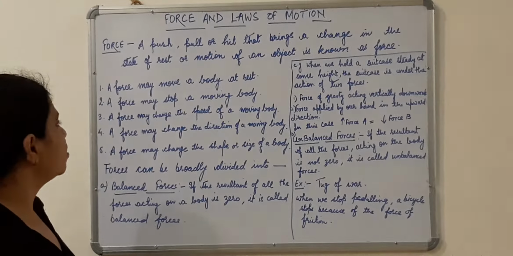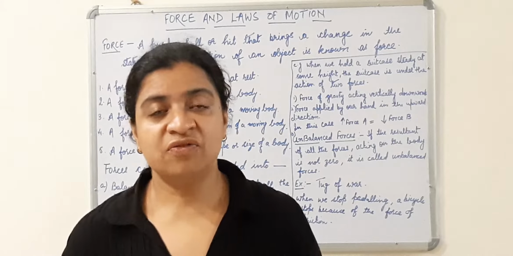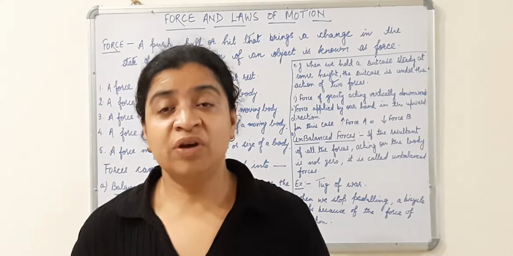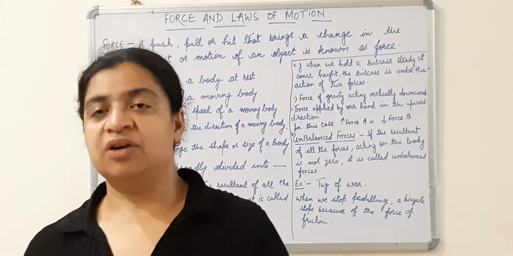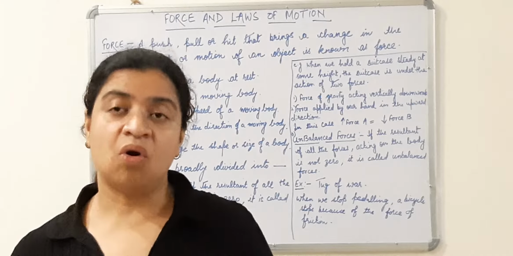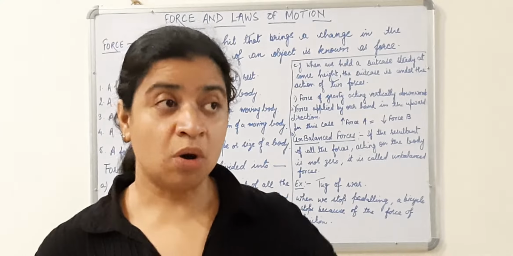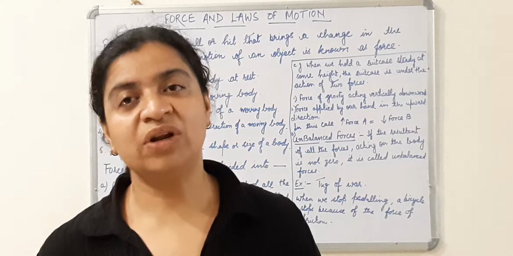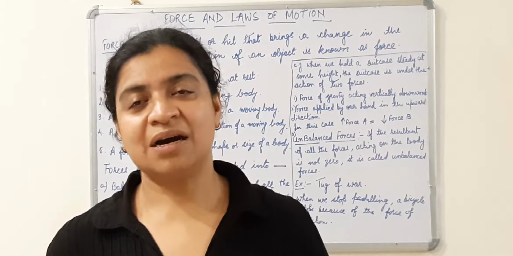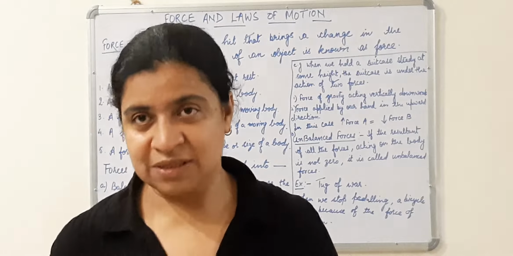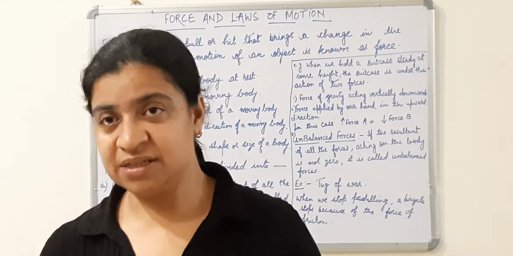Next point, a force may stop a moving body. Another example I already gave you. How can a force bring a moving body at rest? For example, I told you, you are riding a cycle or you are driving a car. Then if you want to stop at a particular place, what will you do? You will definitely apply force, brakes. Those brakes are a type of force. So force may make a moving body at rest.